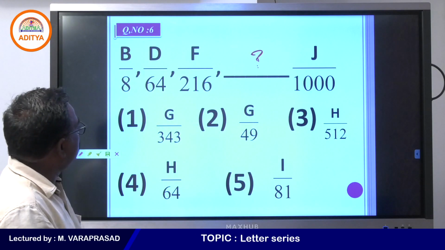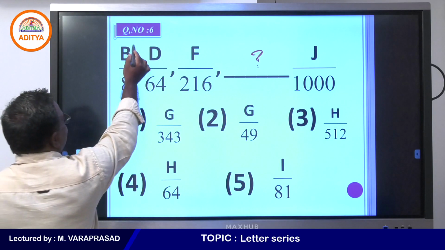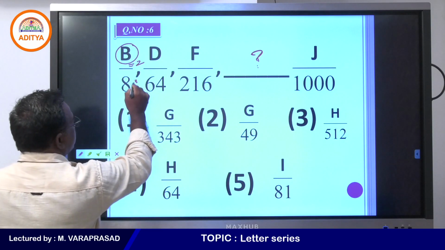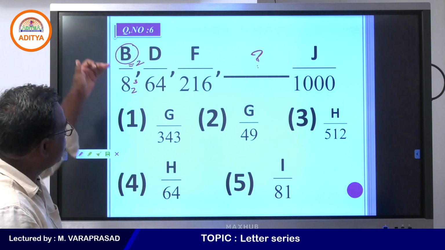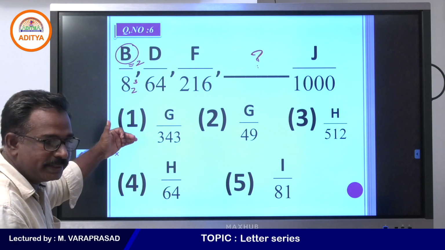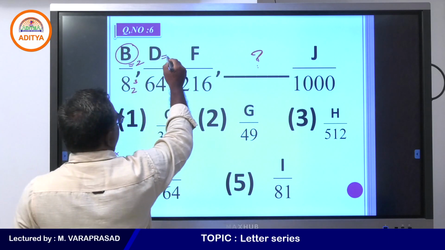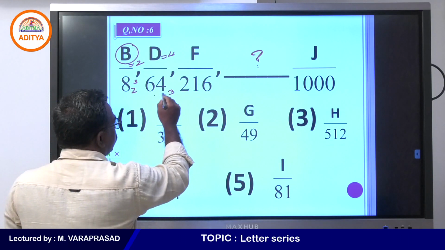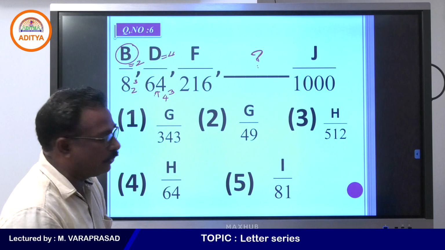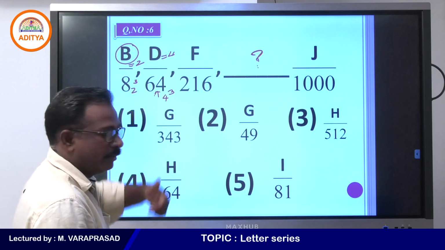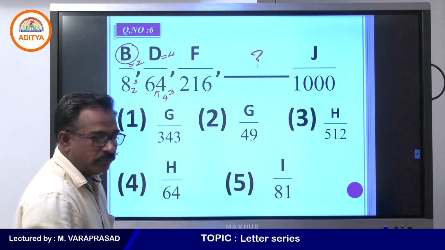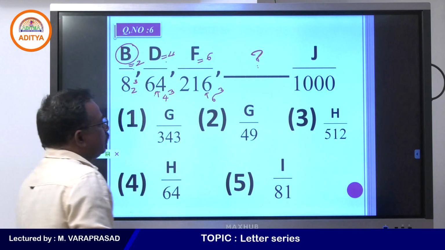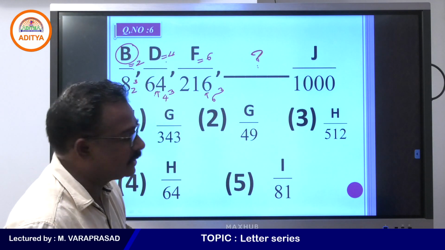Now see, B is the second letter, but here 8 is there, this is 2 cube. So B is the second letter, the place value, so 2 cube is written in the denominator. D is 4, and here 4 cube is written. So D's place value is 4 and 4 cube is written in the denominator. So 2, 4, even numbers are going on. Next one, F is 6 and 6 cube is going on, right?